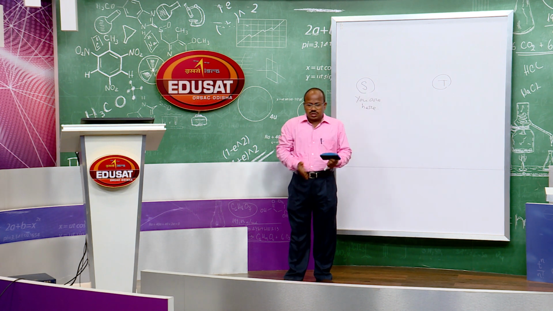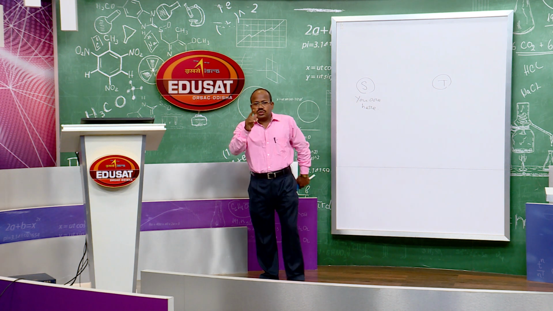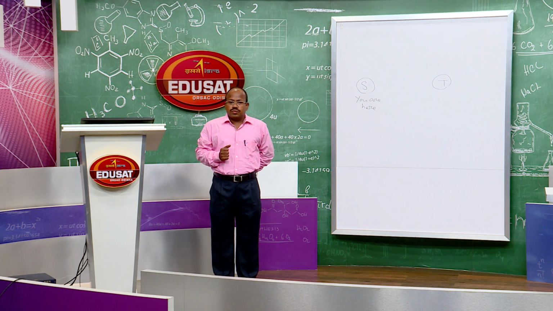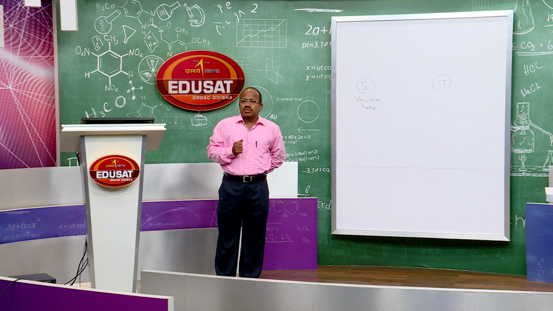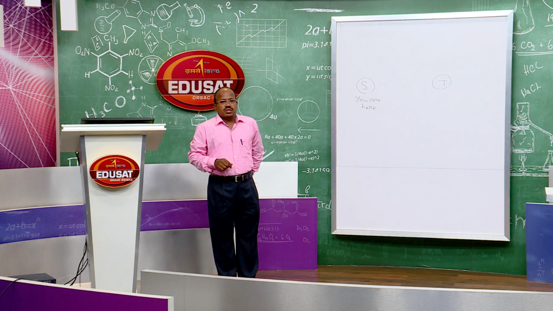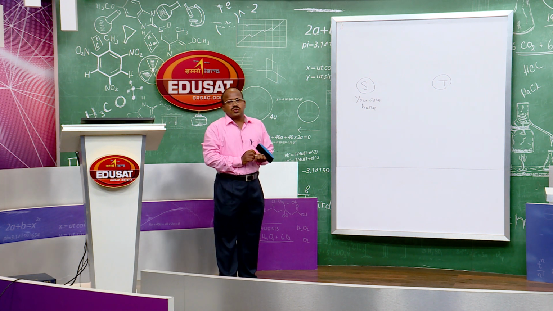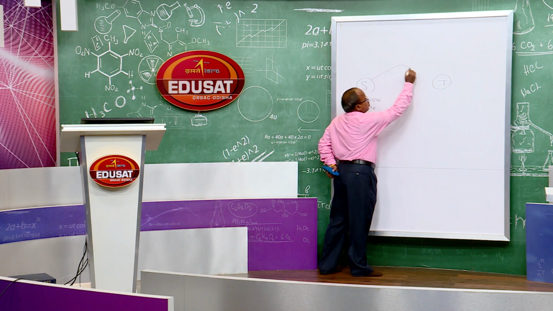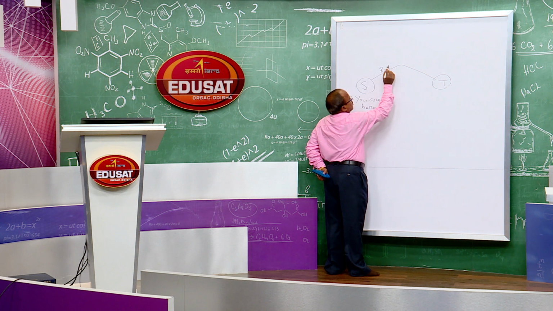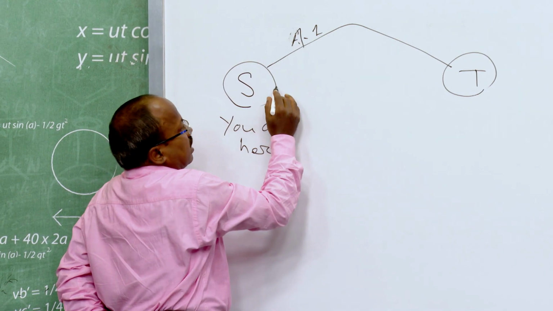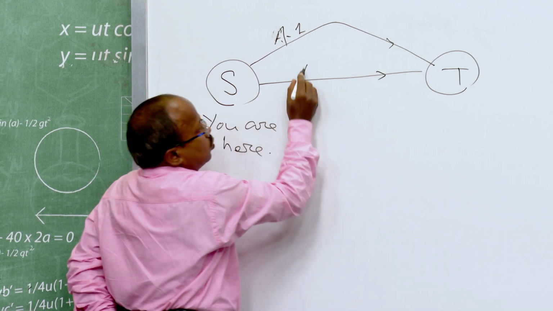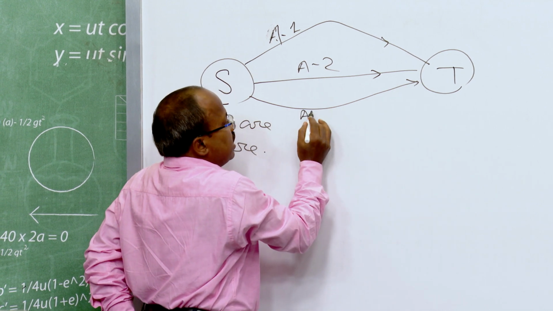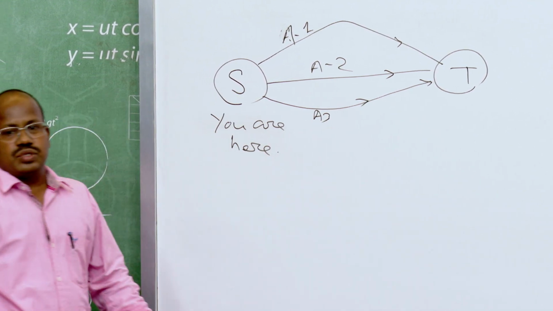but you do not know what is the way, what is the route to be followed to reach the place of interview. Okay? So, what will you do? You will take the help of some local persons, you ask the local people, and after asking you ascertain that there are 3 different routes. Suppose this is route 1, A1, another route is A2, and the third one is route A3. These are the 3 different routes you discovered.